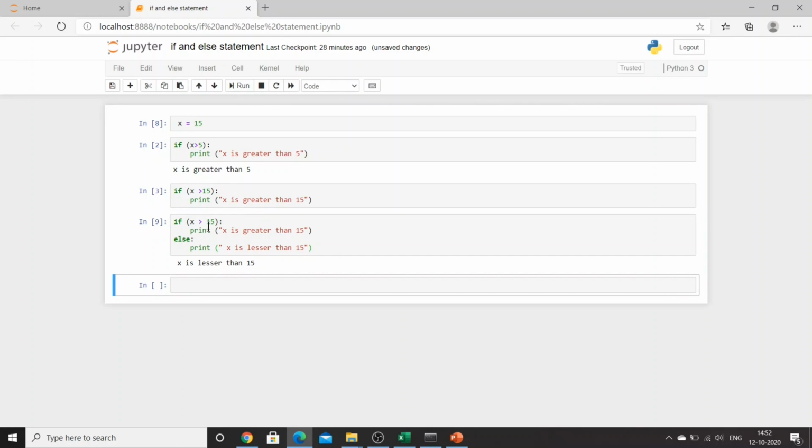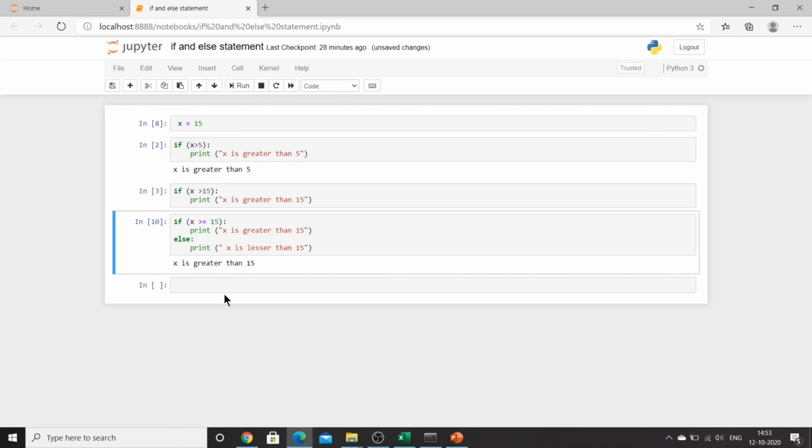because if you look at the first condition, x is greater than 15, which is false because my x is 15. So it will go to else and it will print the next statement, which is x lesser than 15. Now if in case we also want to print 15 as well, so there are two ways. I can go and change this statement and I'll say x is greater than equal to 15. Now if I'll go and run this statement, you will get the correct answer.